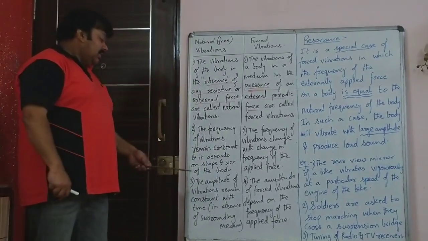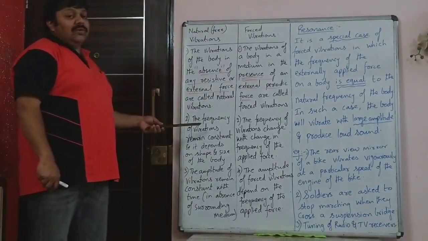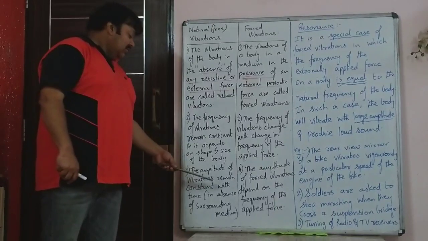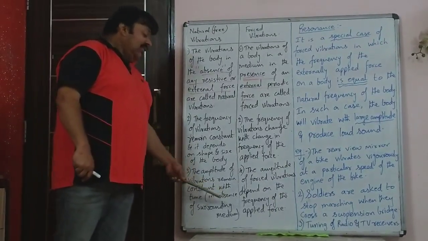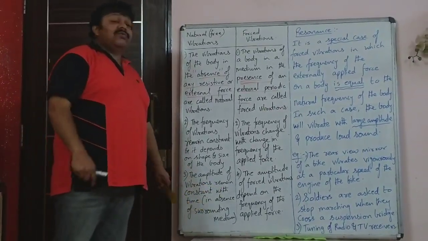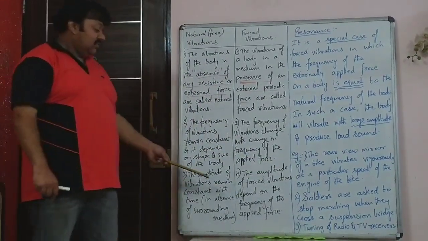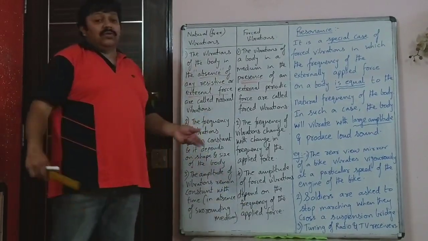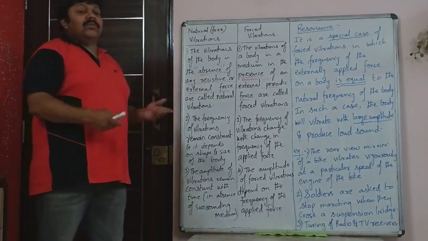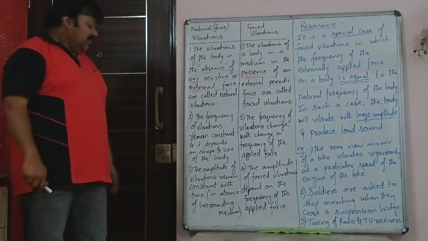And the third and last point under natural vibrations is the amplitude of vibrations remains constant. In the previous case we were comparing the frequency. Now we are comparing the amplitude. The amplitude of vibrations remains constant with time, but you have to specify because we are assuming there is no surrounding medium, in the absence of surrounding medium. Whereas in forced vibrations, the amplitude of forced vibrations depends on the frequency of the applied force. So the amplitude of forced vibrations, that means how much it vibrates, also depends on the frequency of the applied force. In this case, it remains constant.